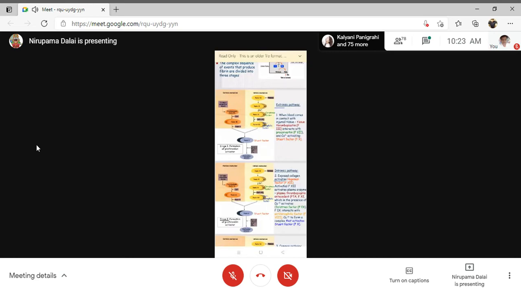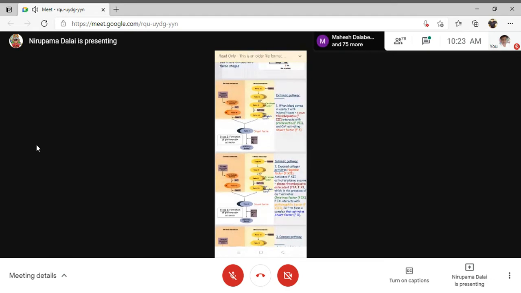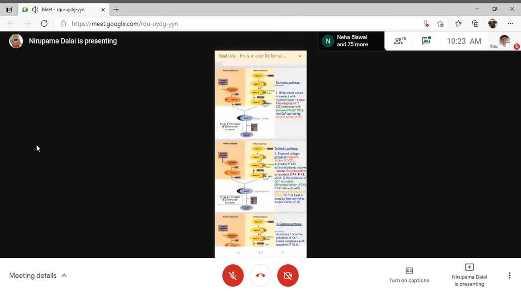In the intrinsic pathway of coagulation, the first factor activated is factor 12. But in the extrinsic pathway, there will be activation of factor 7. So you have to mention that in the intrinsic mechanism of blood coagulation, factor 12 has to be activated, but in the extrinsic pathway, factor 7 has to be activated.